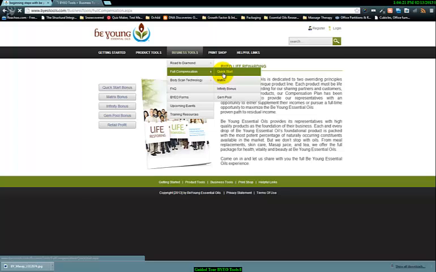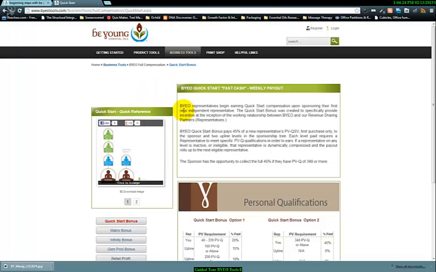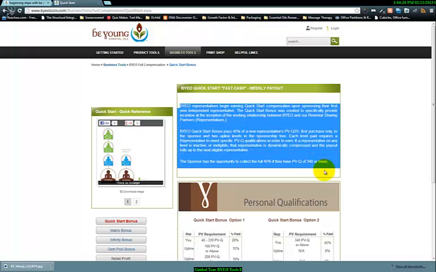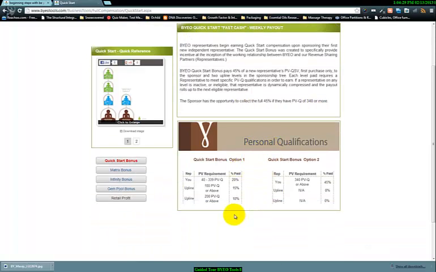So if I were to click on the Quick Start, it would pull open the Quick Start, give me a brief definition of what the Quick Start is and what my personal qualifications are in order to qualify for a Quick Start bonus. You can see Quick Start bonus option 1 would be you need to have a PV requirement of 40 to 339, which would give you 20%. Your upline needs 100 PV or above to get 15, and the other upline will need 200 PV or above to get 10. Or the Quick Start option 2 is you have 340 PV or above, you collect full 45%. Your upline PV requirement is not applicable because there's no other percentage to collect.